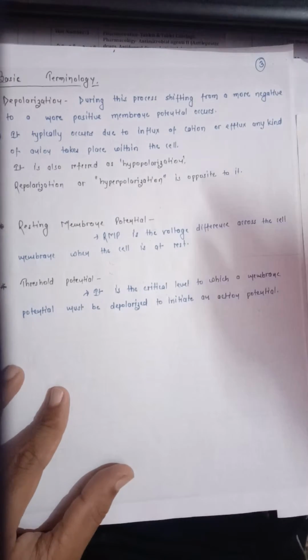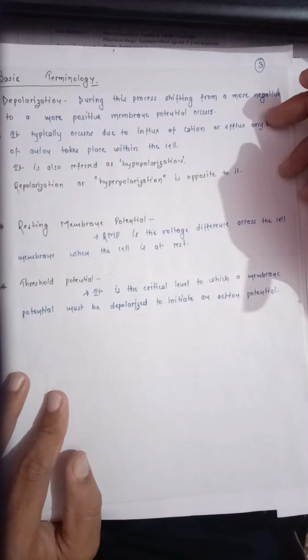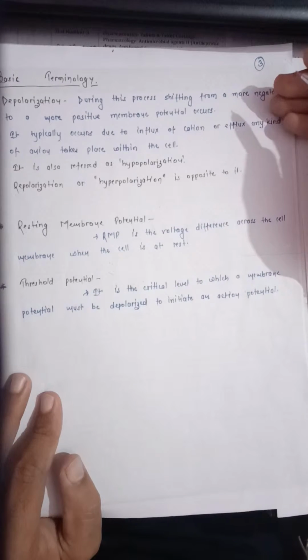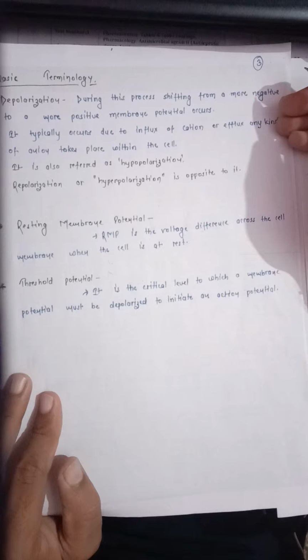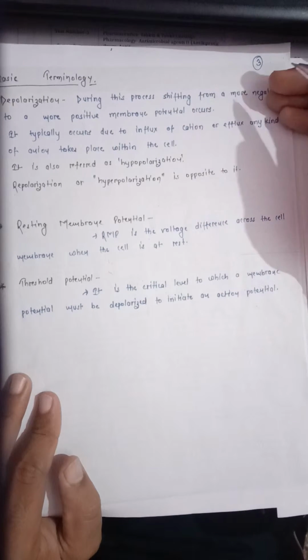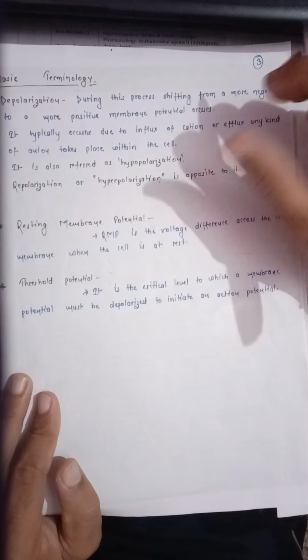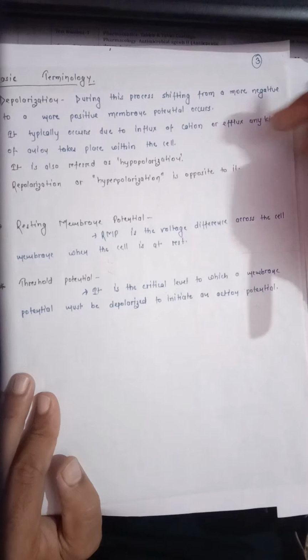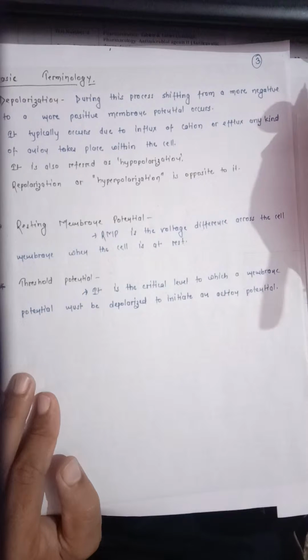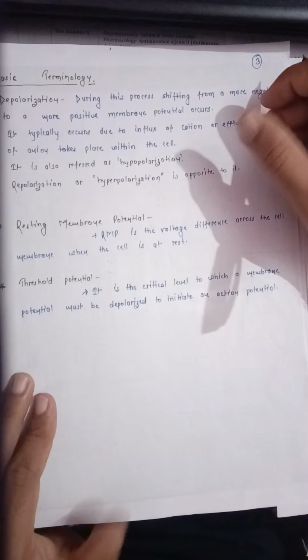During the process of depolarization, there is a shift from a negative to a positive membrane potential. Normally the membrane potential of the cell is negative, and during depolarization the negative value changes to a more positive value. It typically occurs due to influx of cations or efflux of anions.